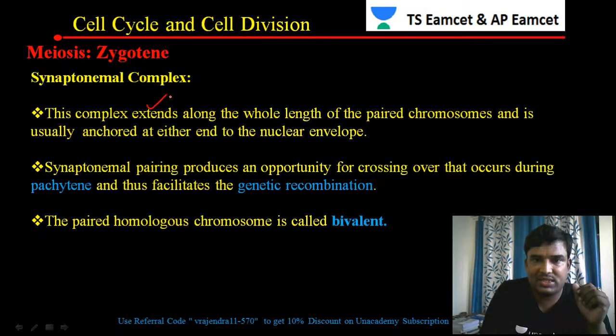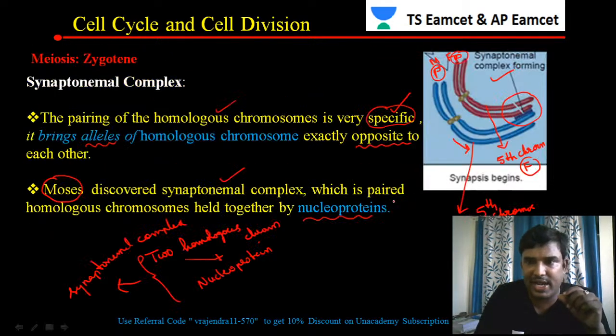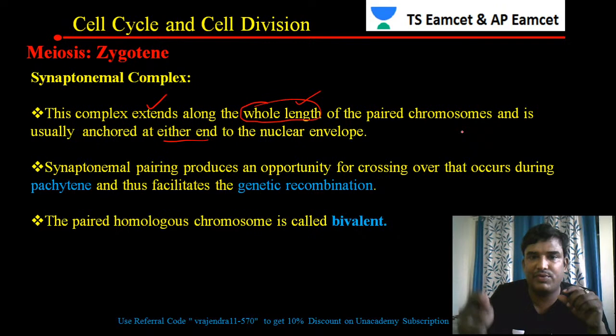The complex extends along the whole length of the paired chromosomes and is usually anchored at either end of the nuclear envelope. The whole length of the chromosome is involved. If you see this diagram, the pairing will be taking place up to here. This part and this part will be attached like this, so the whole length of the chromosome will be associated.